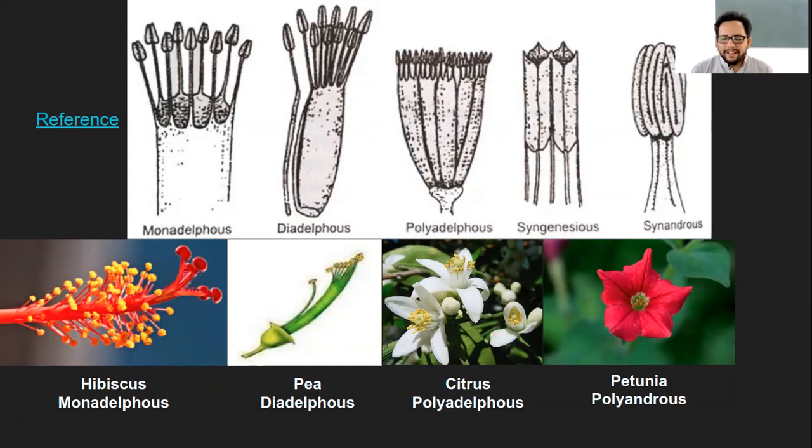And again, these are just the representative ones. If you take all the flowers around you and try to observe these structures, you will find so much variety. In some, the filaments are fused only halfway. In some, the whole filament is fused, or in some, completely free. In some cases, anthers will be half fused or completely fused. So there are literally several varieties. In some cases, you might have two different heights of the filaments. So there is too much diversity in these flowering plants.